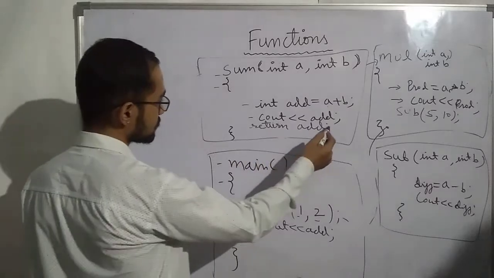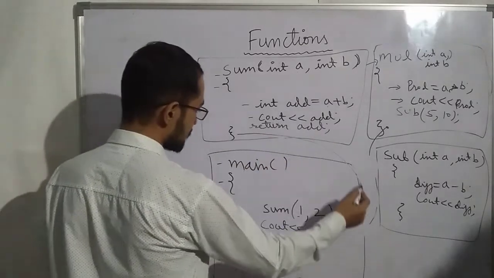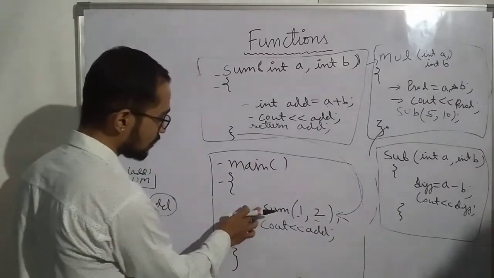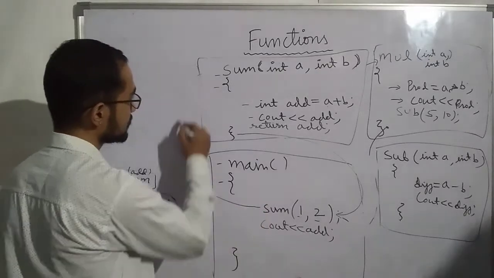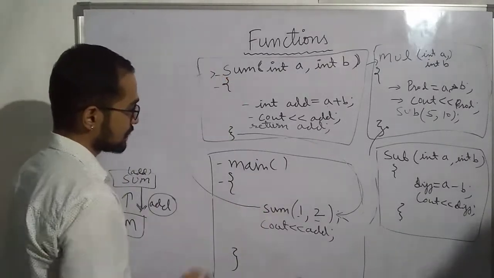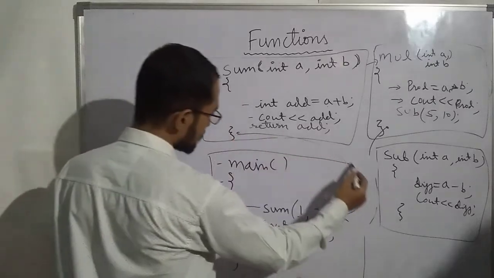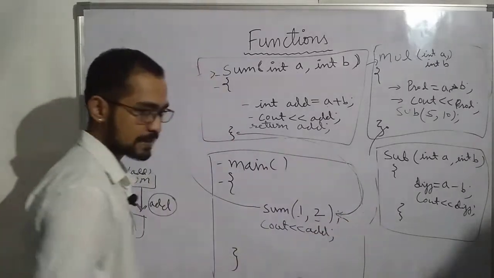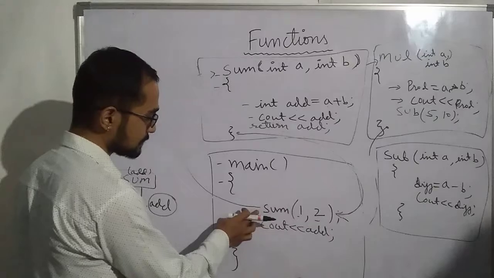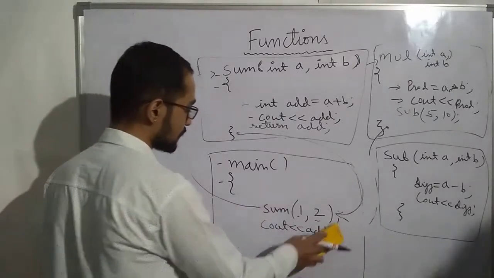Now when this function finishes, it will come back here. When you call this function, it will start from here and jump here, and when this function finishes, it will come back to the same line. Why? Because it will return a value.